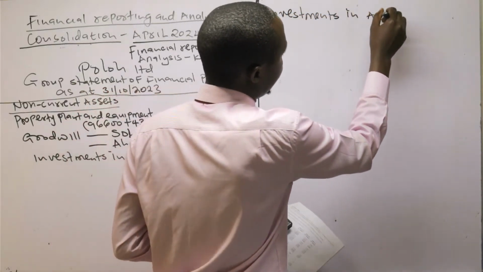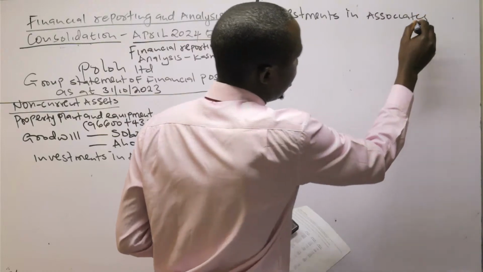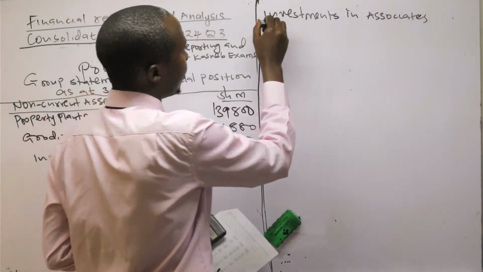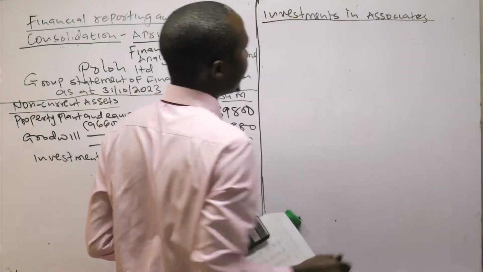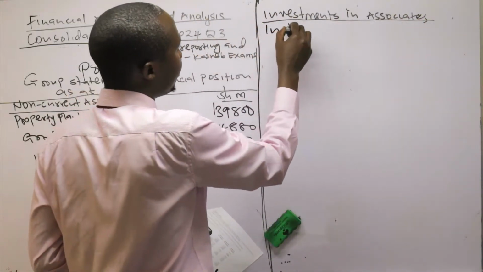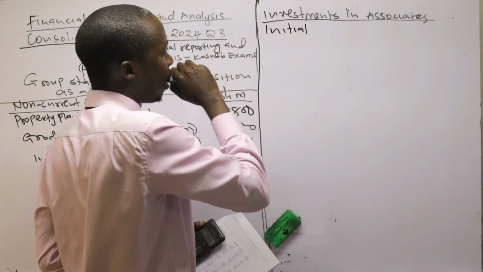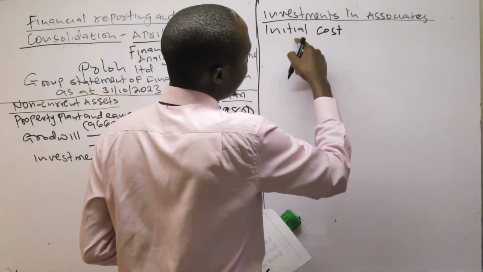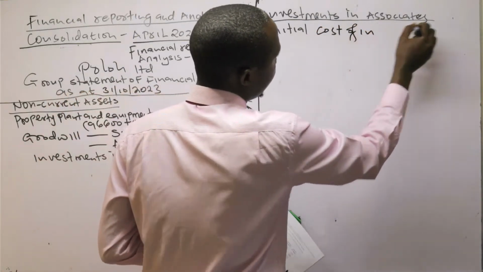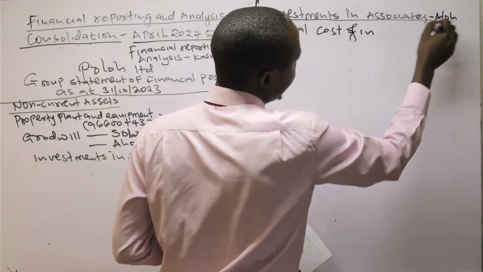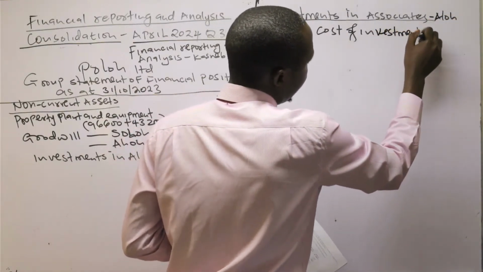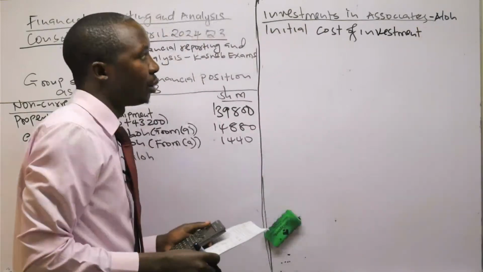For the investment in associate, we start with the initial cost of investment. This is according to the equity method. Initial cost of investment in Allo. Remember, Allo is the one which is an associate. The initial cost of investment was, we determined this.